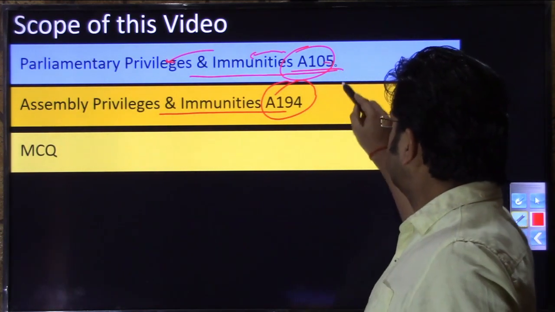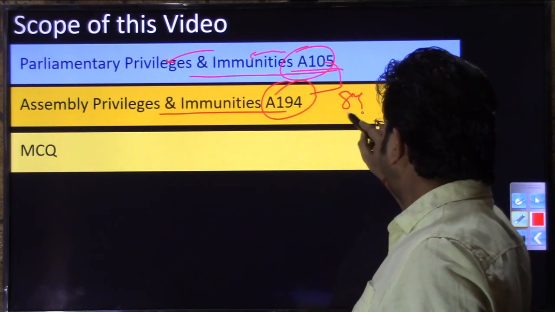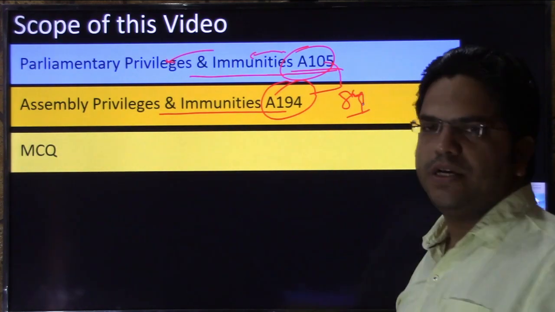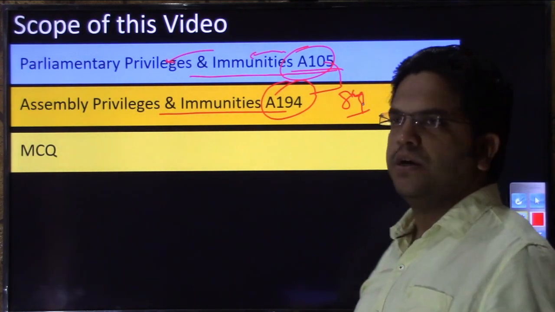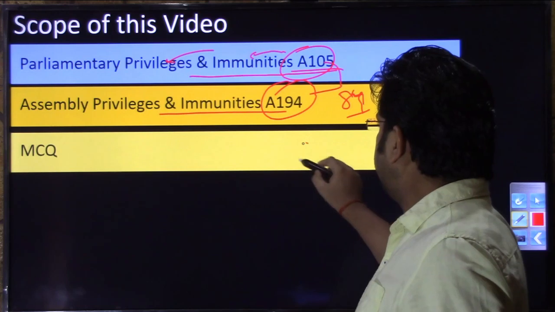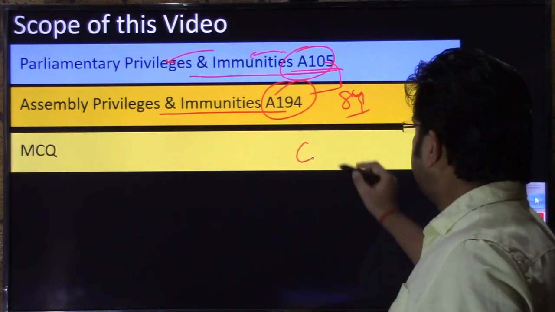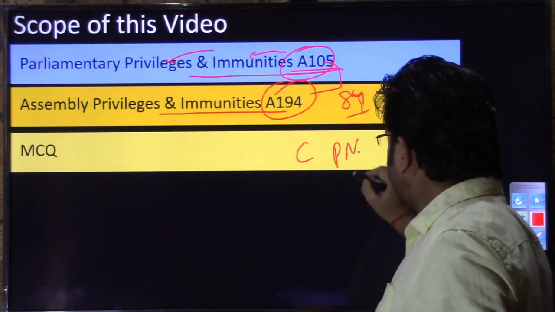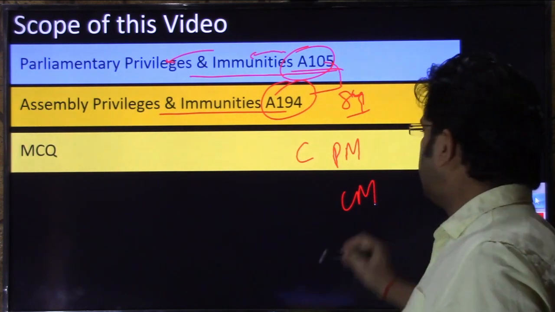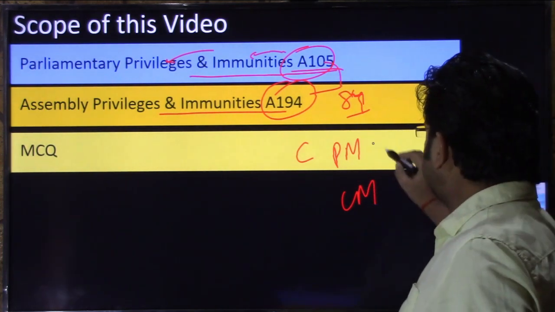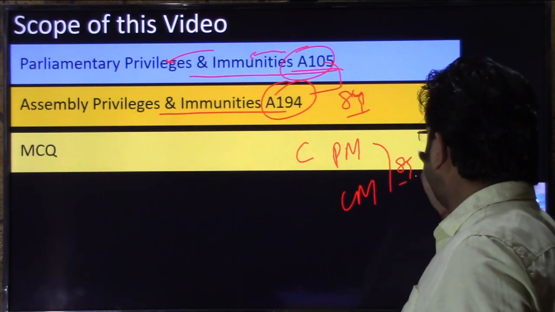So there is a difference of 89 articles, and this 89 formula you need to know whenever you are referring to any article at the central level. If you are referring to the PM, Prime Minister, and when you are referring to the CM, you will notice there is a difference of 89 articles.